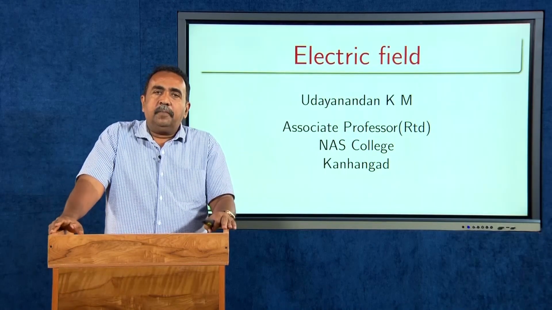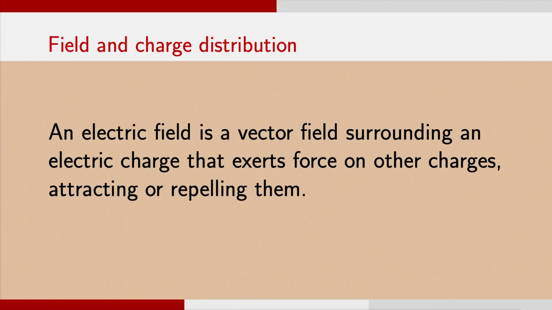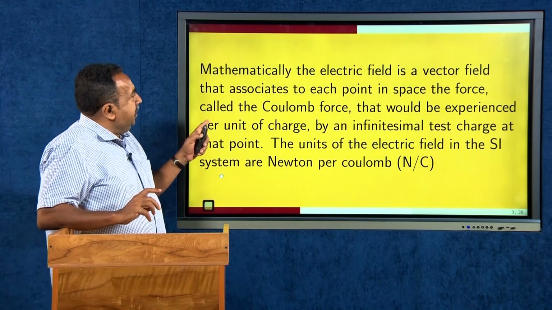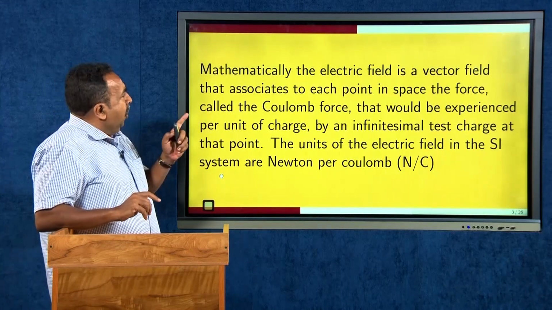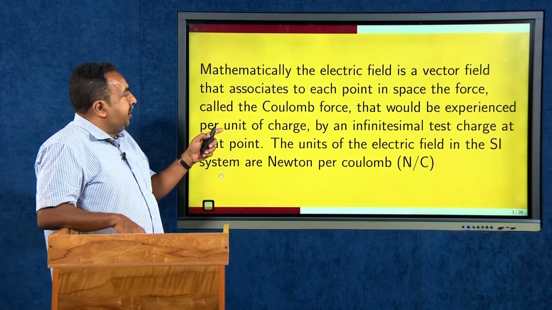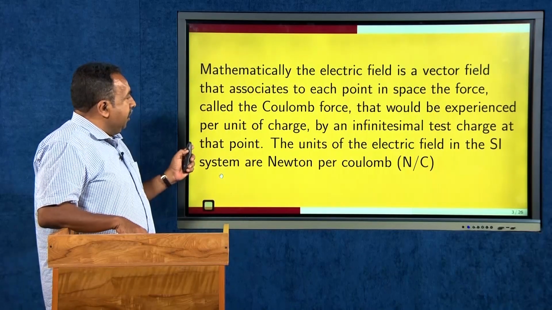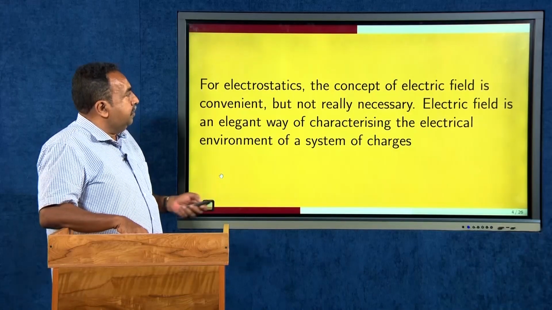The first thing that I am going to do is define what an electric field is. An electric field, you can say, is a vector field surrounding an electric charge that exerts force on other charges, attracting or repelling them. Mathematically, the electric field is a vector field that associates to each point in space the force, called the Coulomb force, that would be experienced per unit of charge by an infinitesimal test charge at that point. The unit of the electric field in the SI system is Newton per Coulomb.